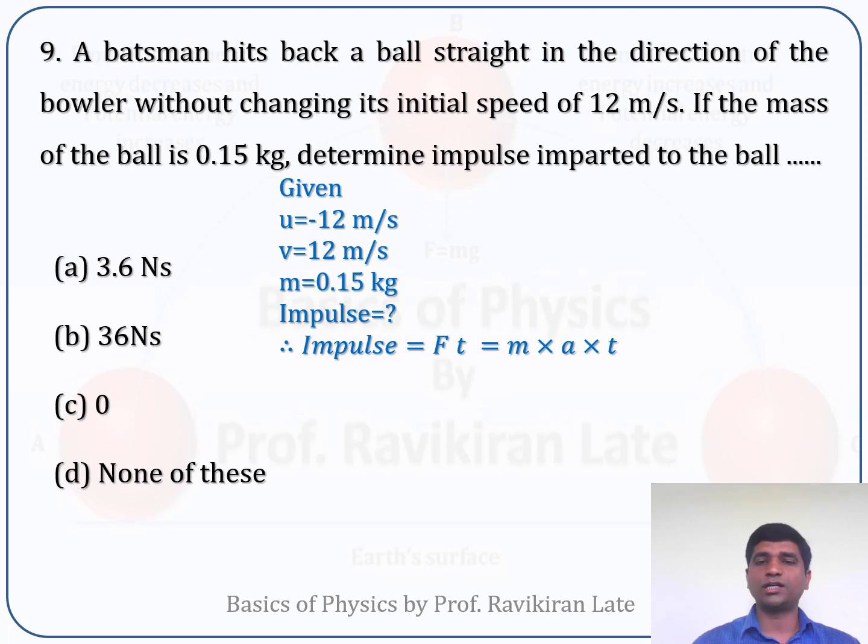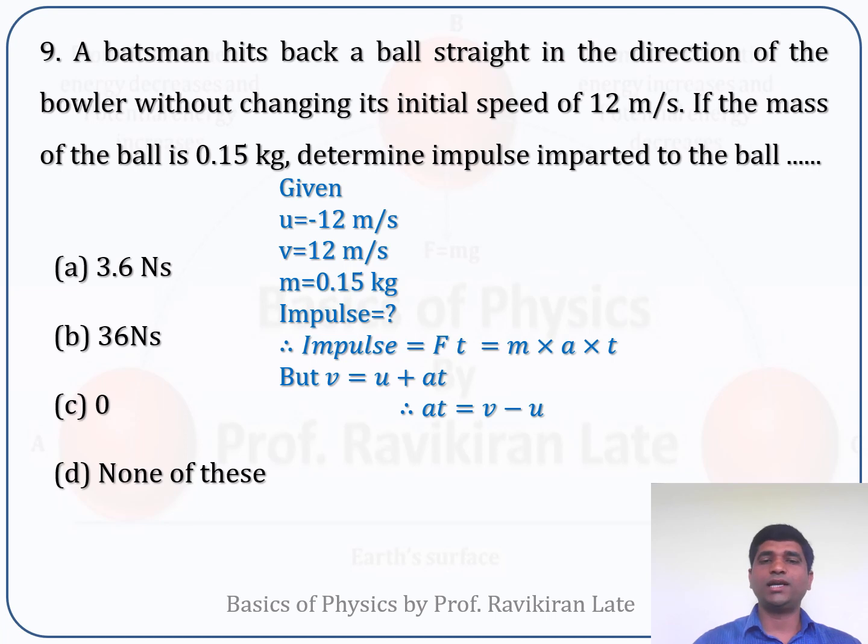Force, from Newton's second law, is mass into acceleration. This means that in order to calculate the impulse, you need to calculate the product mass into acceleration into time. The mass is given, but the acceleration is not given, so you need to calculate the acceleration into time. From the first kinematical equation, we know that v is equal to u plus at.